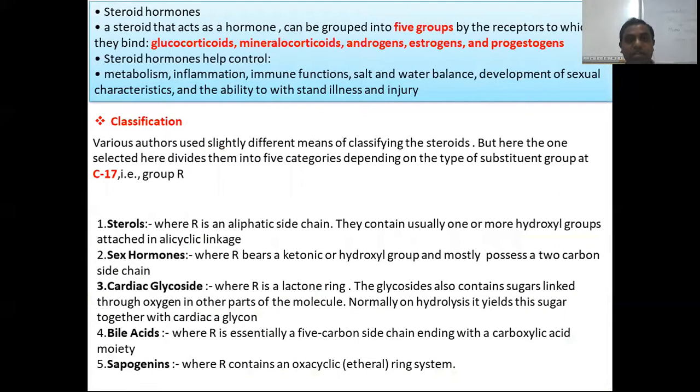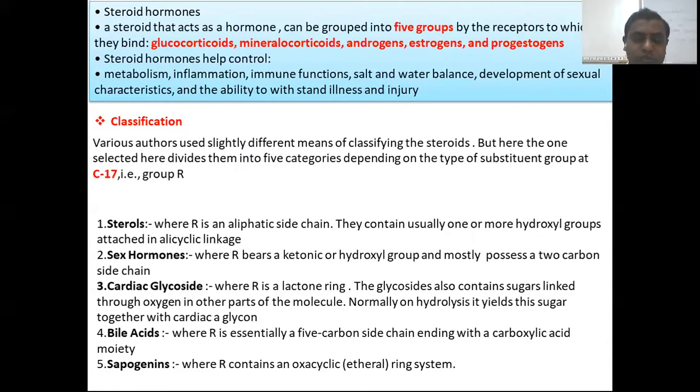Now the steroids are classified into a minimum of five groups: glucocorticosteroids, mineralocorticosteroids, androgens, estrogens, and progesterone. These are the main five groups of steroids, and steroids help to control metabolism, inflammation, immune function, salt and water balance, and the characteristics of male and female, and help to withstand illness and injury. So ideally, steroids are very useful for all kinds of living systems.